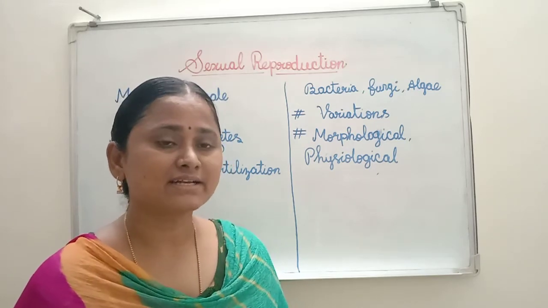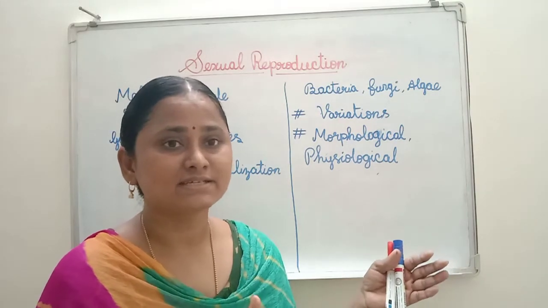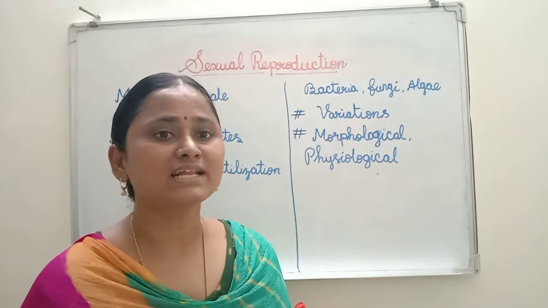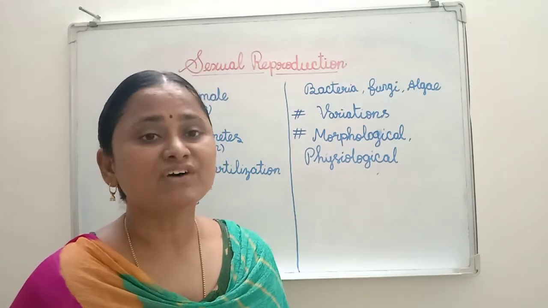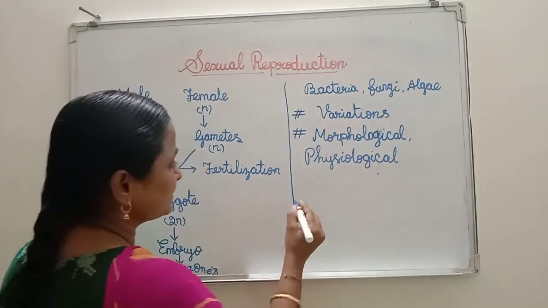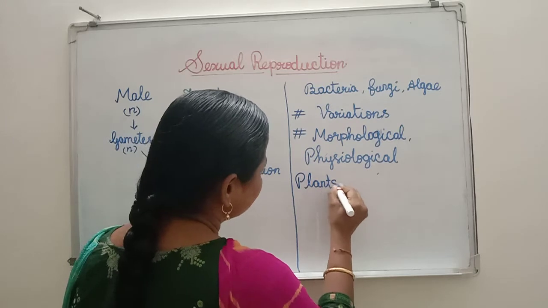So based on that, some are seasonal breeders, that means seasonal plants, and some plants are non-seasonal plants. For this I will give some examples. Here we are discussing plants.